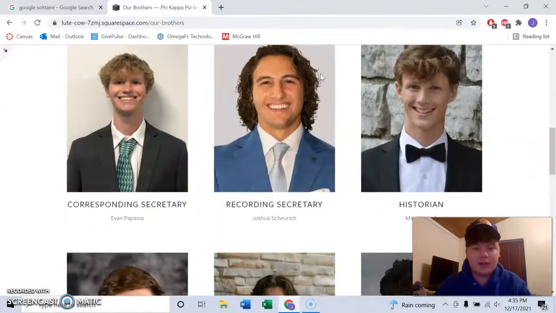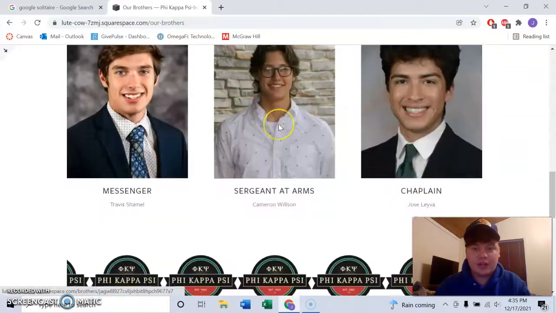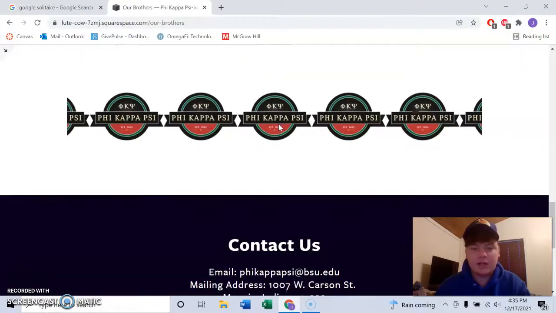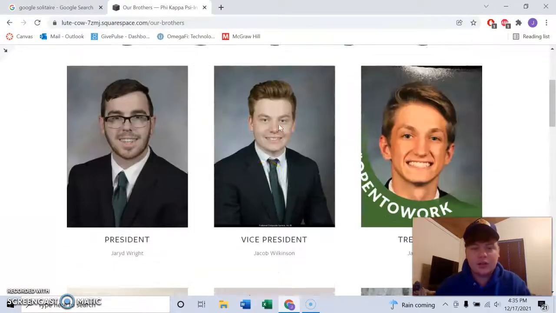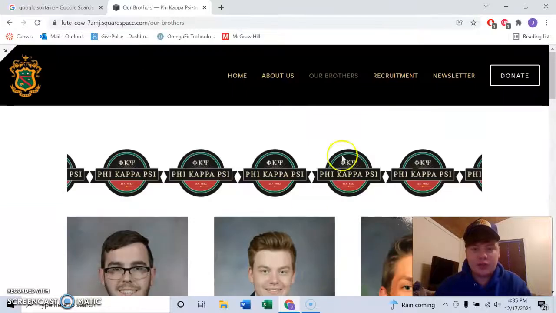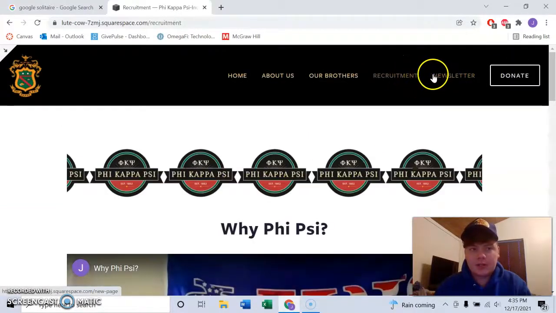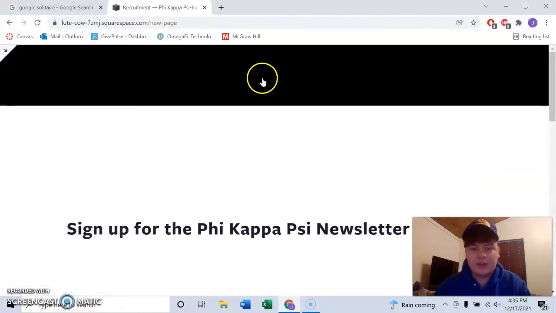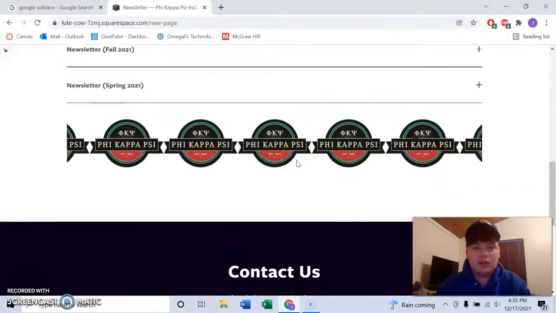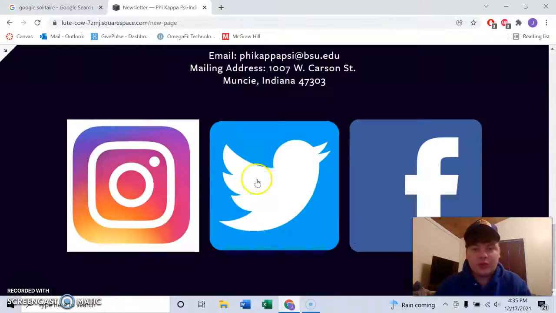I did get people's pictures and add them in here, so this is all fleshed out now, and I have everybody's position and their actual headshot on there. As for the recruitment newsletter, all of that stayed the same. There wasn't really much I was going to add to there.